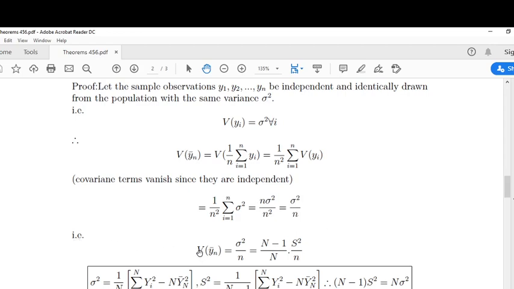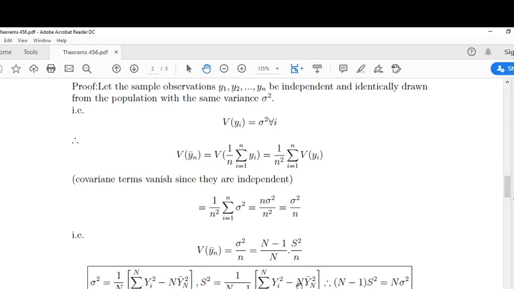That is, variance of ȳ is equal to sigma square by n. This is equal to (N minus n) by N into s square by n. Look here, this is the formula for population variance: 1 by N into summation i equals 1 to N of y_i square minus N into Ȳ square. And s square is equal to 1 by (n minus 1)... This is the same as here. The only difference is N and N minus 1.